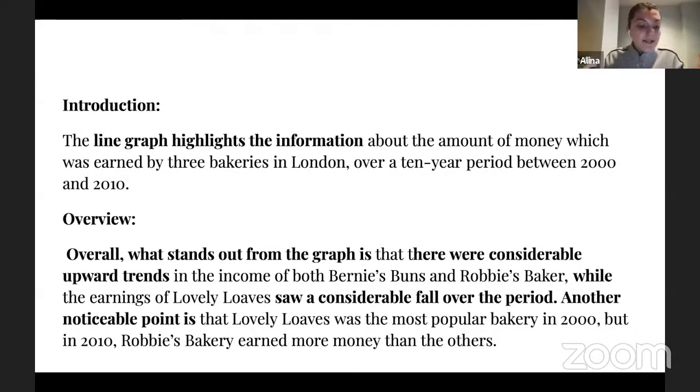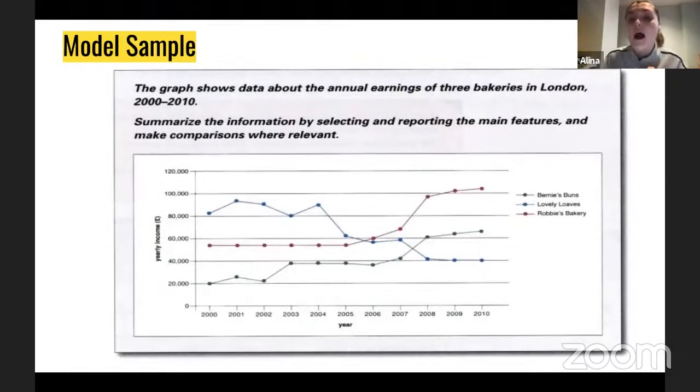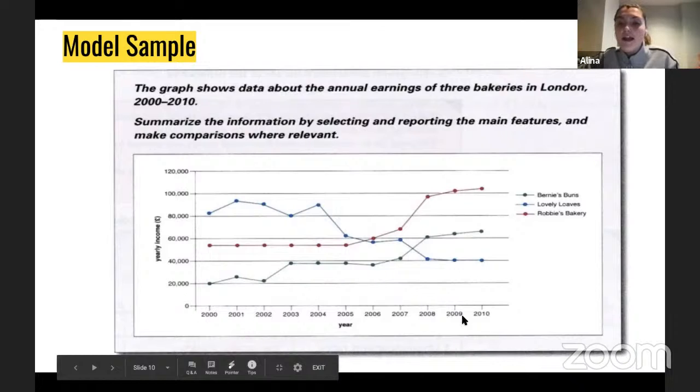But this is not it, right? It's very important to make sure that you include the time frame, especially when it comes to our line graphs. Let me explain myself. The time frame is this part of your graph, this axis, right? Where you can see that the time frame which you need to be focused on is from 2000 to 2010, right?